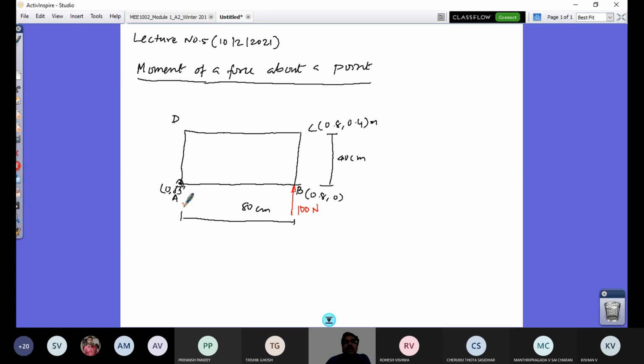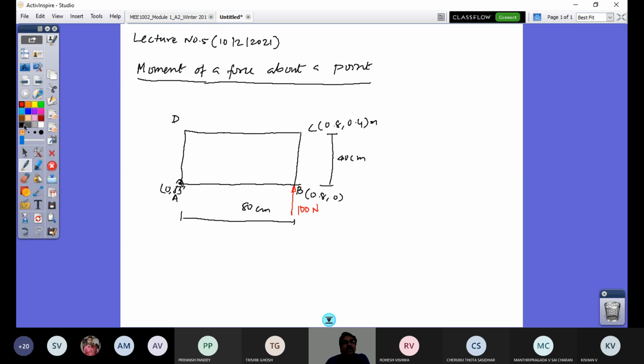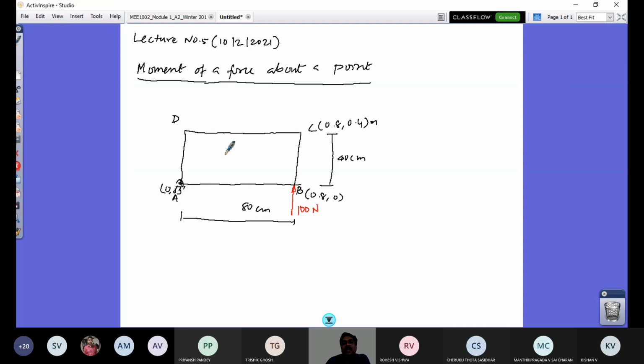So it is very clear to follow what I was telling and understand this diagram drawn on this board. A plate ABCD of dimension 80 by 40 centimeter is constrained at point A by a hinge. It is not fixed, it is constrained as a hinge. So now, the application of a 100 Newton force at point B, pushing this.